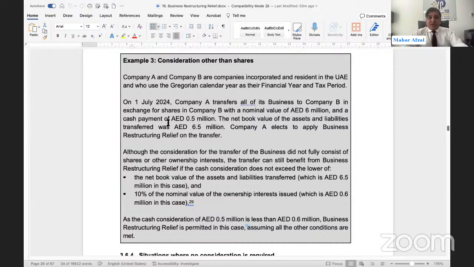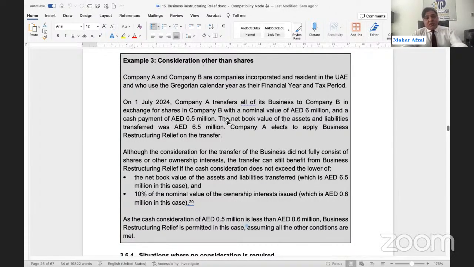So whatever the exchange for shares, the shares have a nominal value of 6 million and a cash payment of 0.5 million. We have already discussed it should not be more than the lower of both. Lower of what? Lower of the net book value of the assets and liabilities which are being transferred, or 10% of the interest which has been released by the transferee. Out of these two, whichever is lower, this consideration should not be more than that.